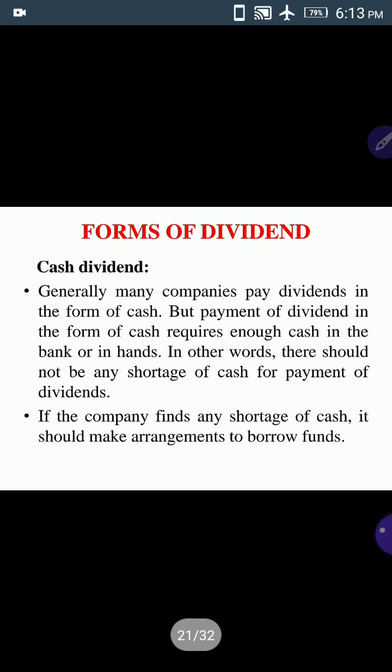Right, see, cash dividend first of all. Generally, many companies pay dividends in the form of cash, but payment of dividend in the form of cash requires enough cash in the bank or in hand. In other words, there should not be any shortage of cash for payment of dividends. Most of the companies pay dividend in the form of cash only.